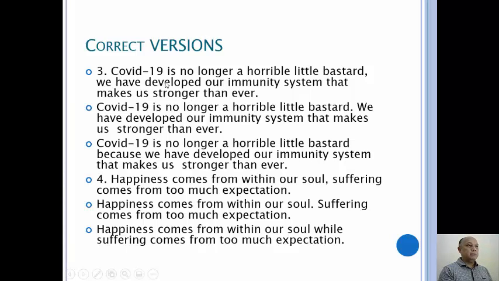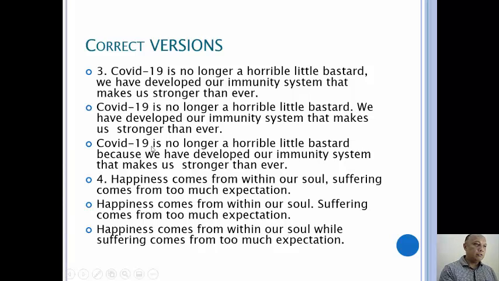Number 3, for example, COVID-19 is no longer a horrible little bastard, we have developed our immunity system that makes us stronger than ever. Now this is the correct version. COVID-19 is no longer a horrible little bastard, or bastard if it is American. Period. We have developed our immunity system that makes us stronger than ever. Okay, so you put a period instead of a comma.